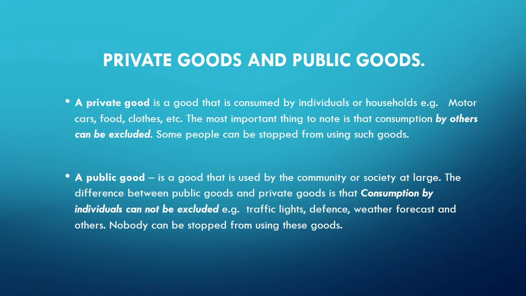So the explanation there is that consumption by others can be excluded, and therefore they become private goods. The opposite of these are public goods. These are goods that can be used by the community or society at large.